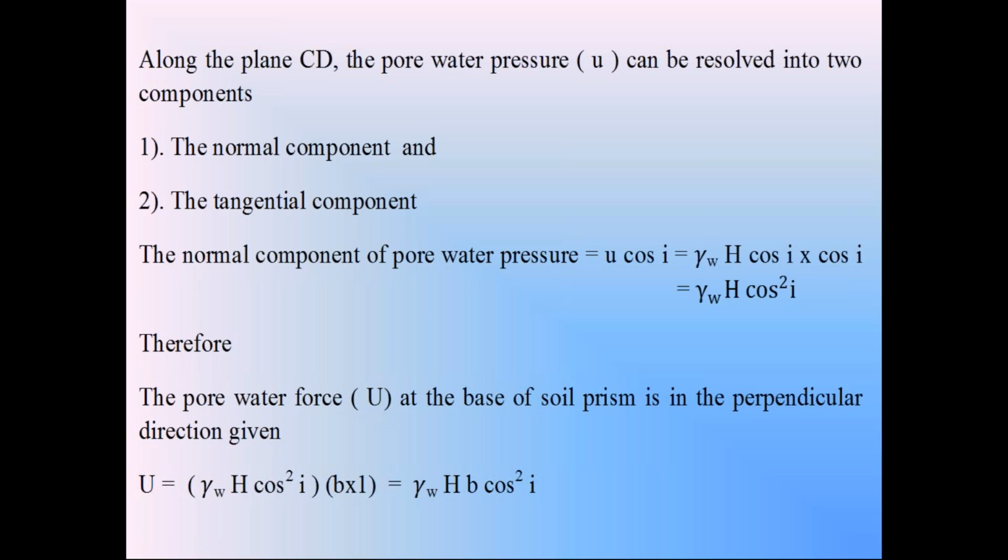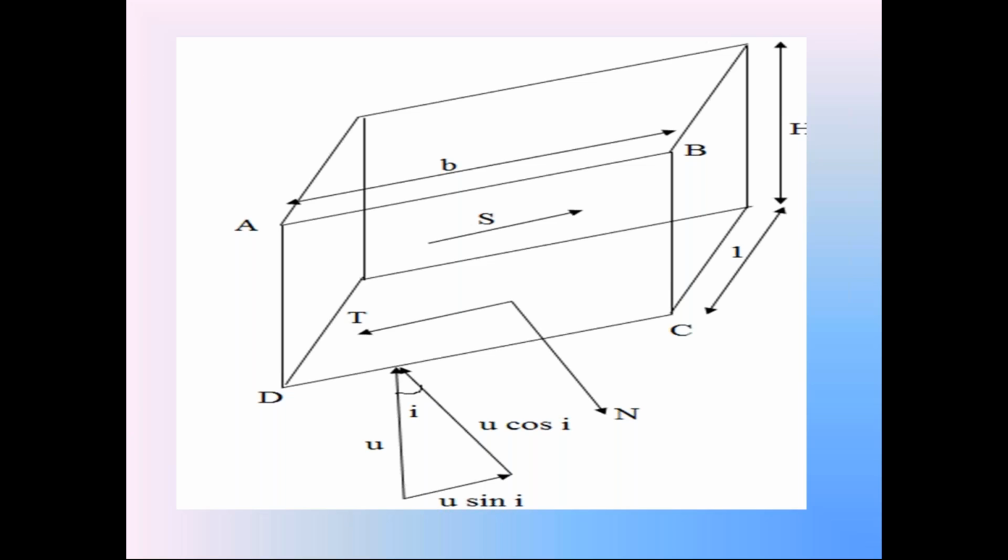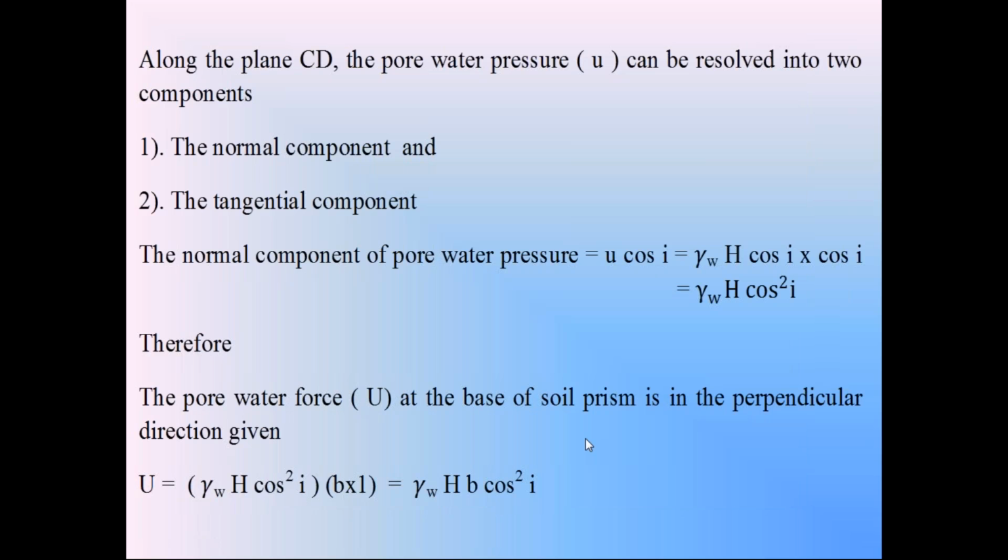Pore water force is equal to pore water pressure U cos I, that is gamma W H cos square I into area B into 1. So at the bottom of the surface CD, we converted this normal component of pore water pressure U cos I into force, that is called the pore water force capital U. That pore water force is equal to pore water pressure U cos I into area B into 1.